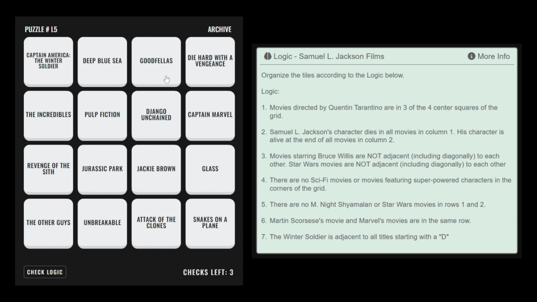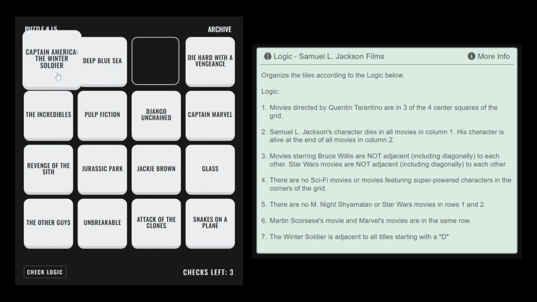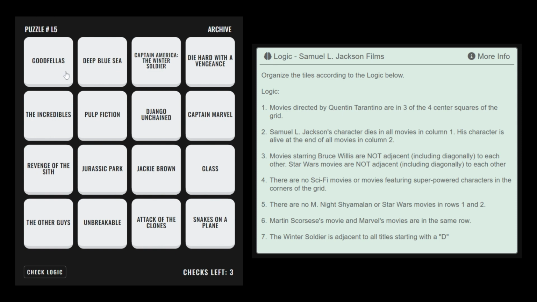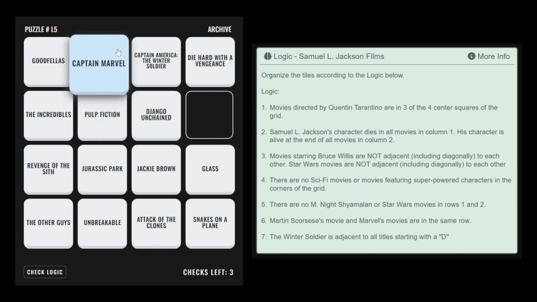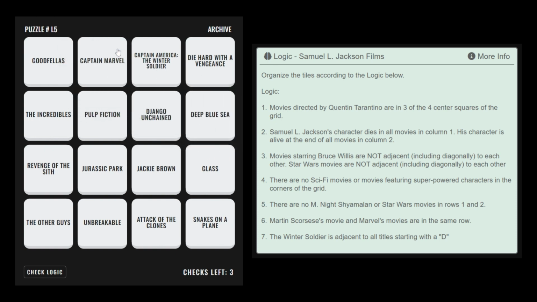Martin Scorsese's Goodfellas must go in the top left corner because it would be impossible to follow rule number 6, where the Winter Soldier and Goodfellas must be in the same row, and rule number 7, where the Winter Soldier must be adjacent to Die Hard, if Goodfellas was in the bottom left. This leaves The Other Guys occupying the bottom left corner. The Winter Soldier is in the correct position here, in the same row as Goodfellas, and adjacent to Die Hard. Captain Marvel must also be in the same row, and so must be placed here in column 2.